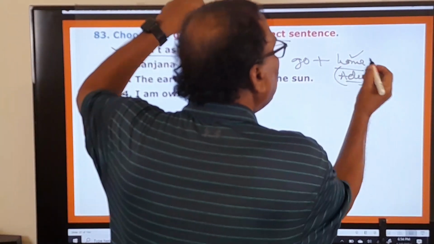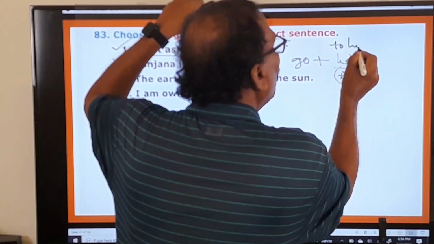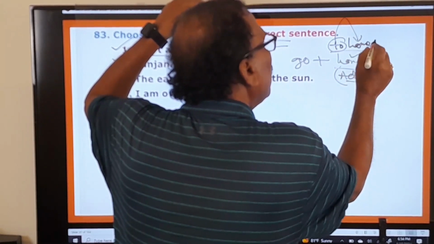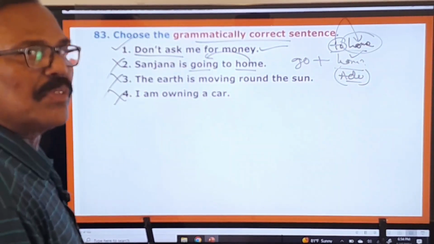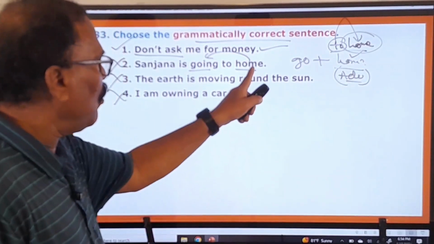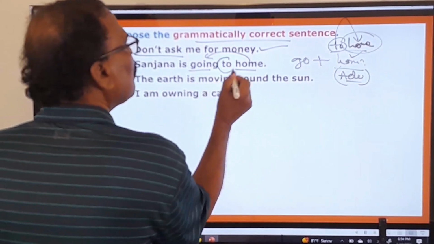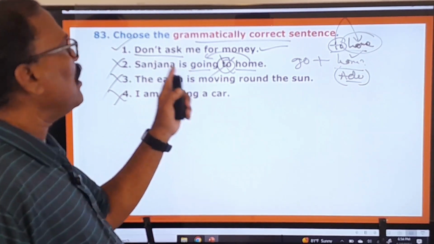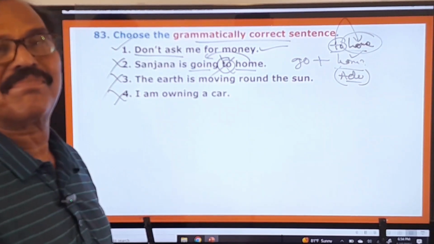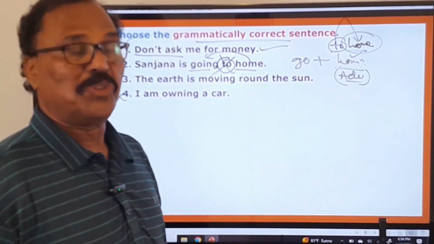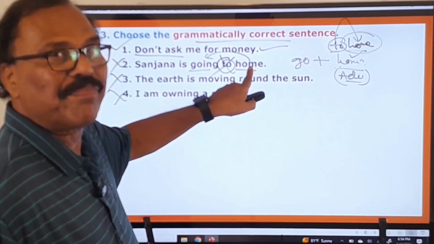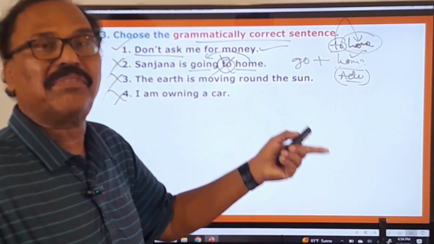And then what is the meaning of this to home? Okay, already this to will be in the home itself. Home ante intiki indulone to untundi, malli to enduku ikkada? Therefore this is wrong. Andike you have to say Sanjana is going home. That's right. I am going home. Don't say I am going to home, because to is already in this home, because home is an adverb.